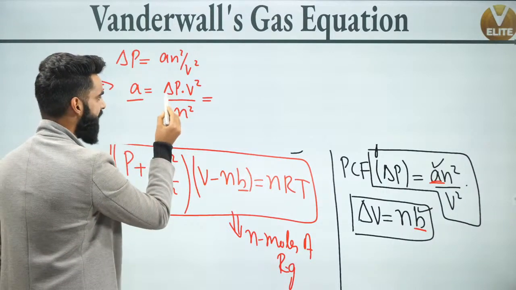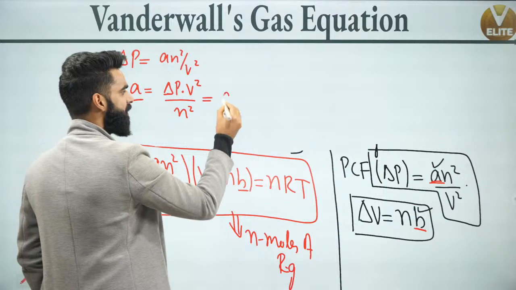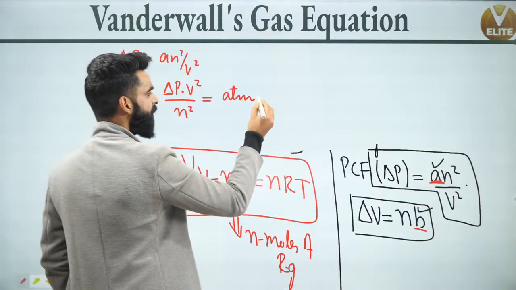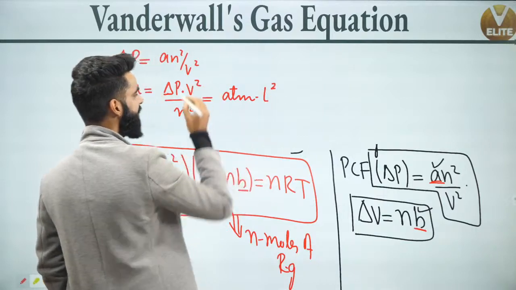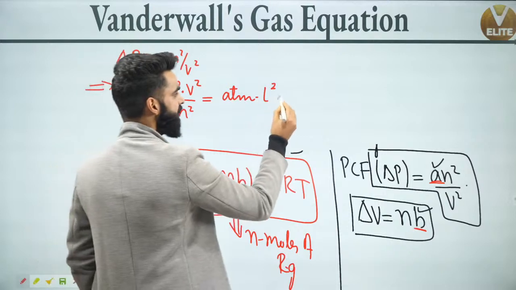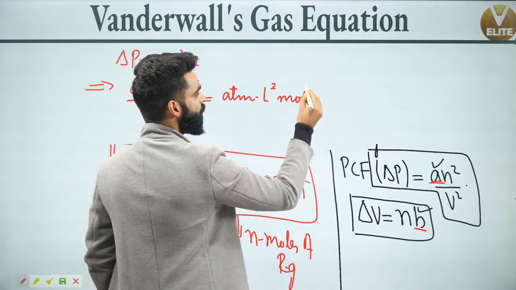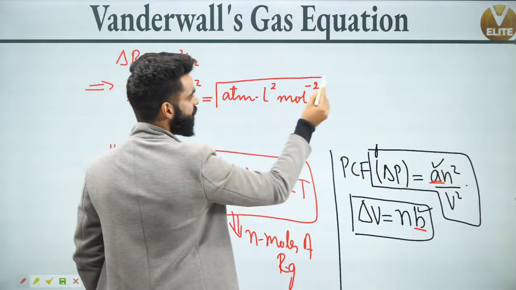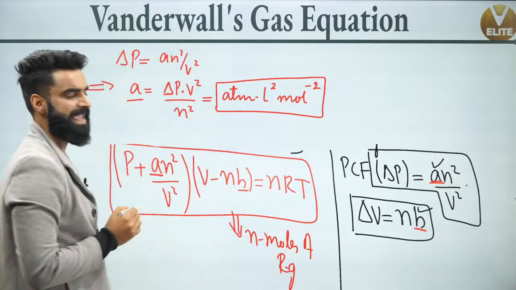Over here I've got the term delta P, which means pressure. Pressure units I'm taking in atmospheres. Over here this is volume, volume units I'm taking in liters, and this will be liter square. And over here divided by N square, N represents the moles, so it's going to be atm liter square mole to the power -2. This is going to be the unit of van der Waals constant A.